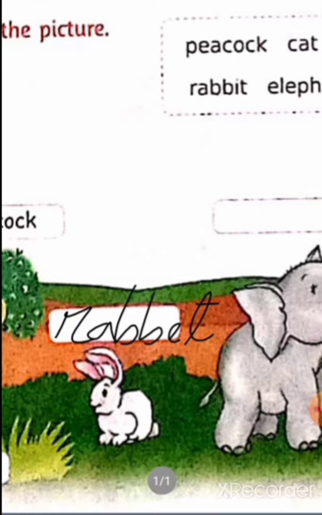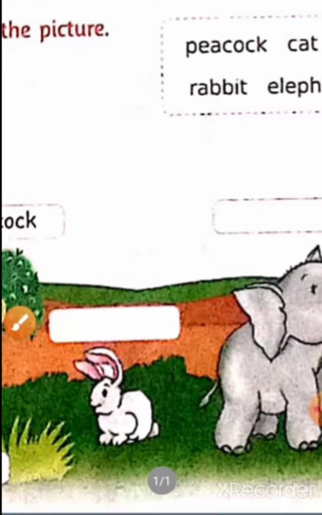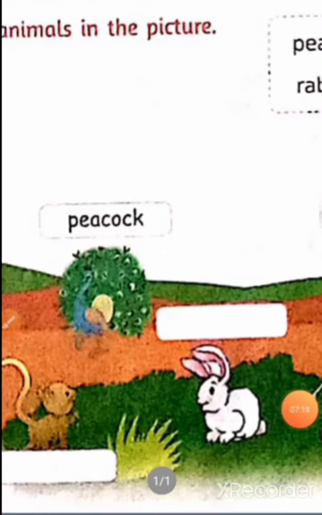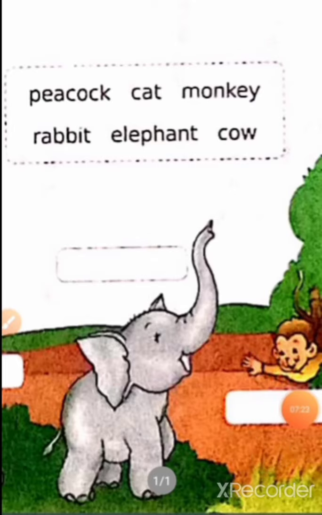Rabbit, rabbit. Okay, now this one has already been written, it is the spelling of peacock. All of you just remember the spellings also. Here came a big animal. What is the name of this animal? It is an elephant. We will write the spelling of elephant here.